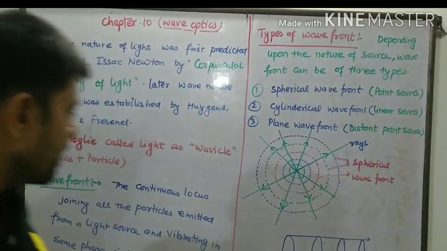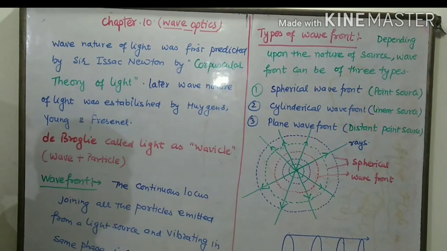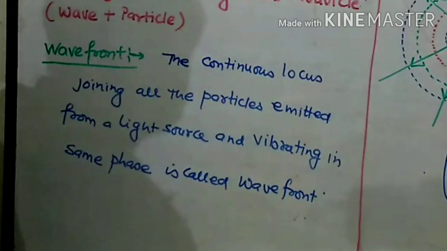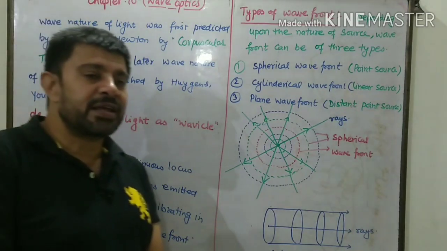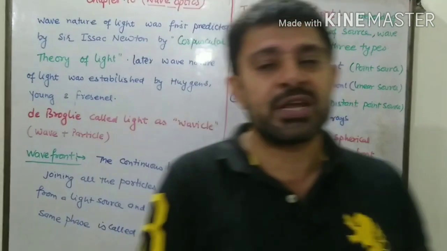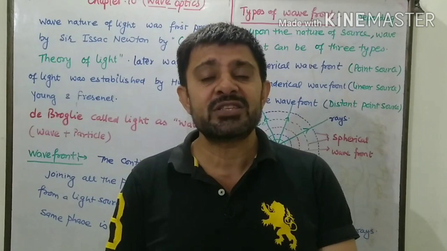So what is a wavefront? Wavefront is the continuous locus joining all the particles emitted by a light source and vibrating in the same phase. In short, wavefront is the locus joining all the particles vibrating with the same phase.